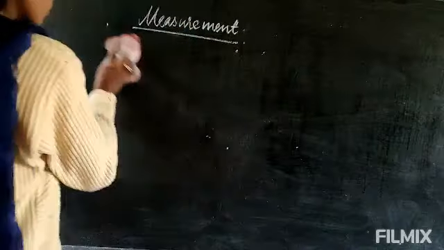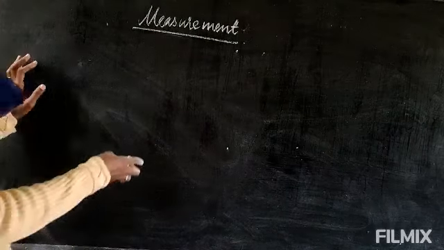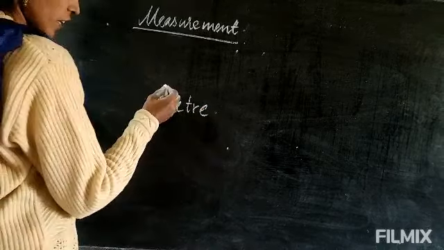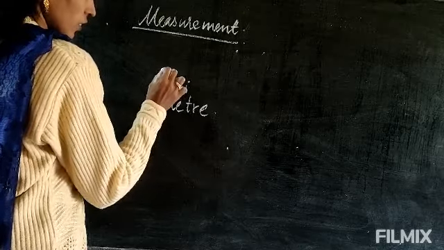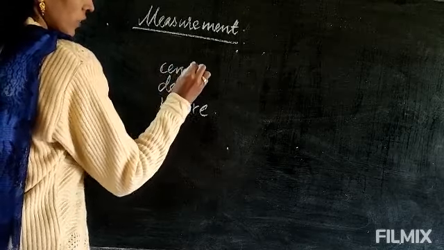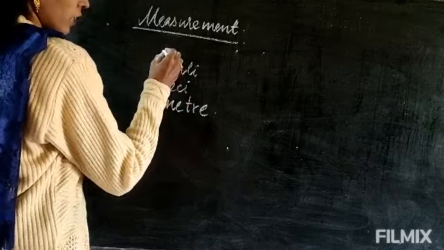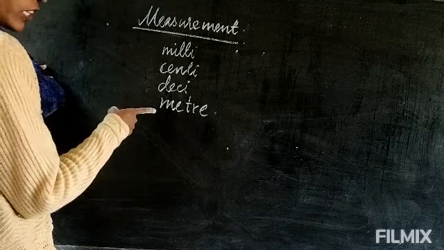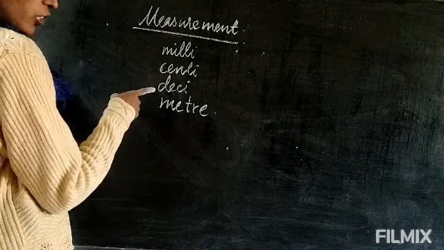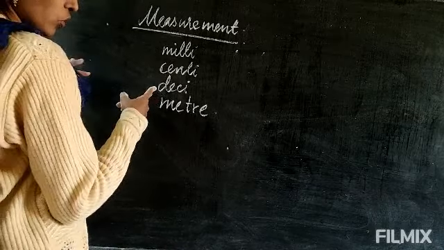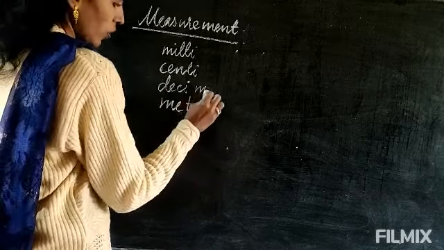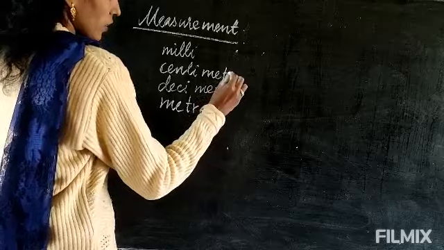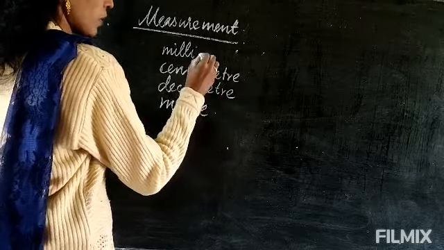Already you have learned the standard unit of length is meter. It has three lower units: deci, centi and milli. They are lower than the meter. This is the standard unit and these are the lower ones. So they will be called decimeter, centimeter and millimeter.